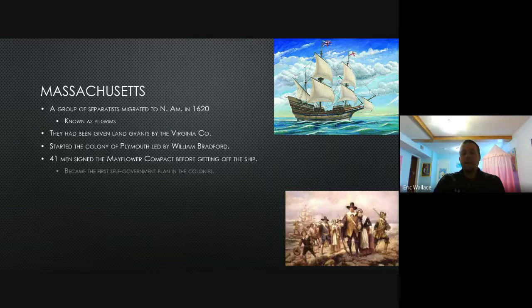Well, the Mayflower Compact is going to become the first self-government plan in the colonies. Okay, and we talked about the House of Burgesses in Jamestown being one of the first legislatures that was elected. Well, this Mayflower Compact is the first self-government plan in what we will eventually know as the 13 colonies.